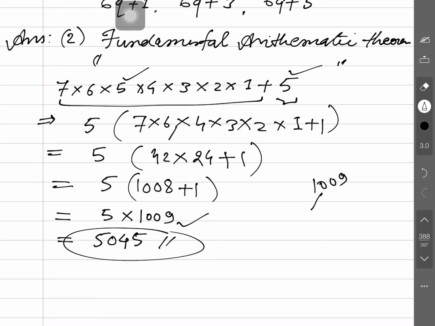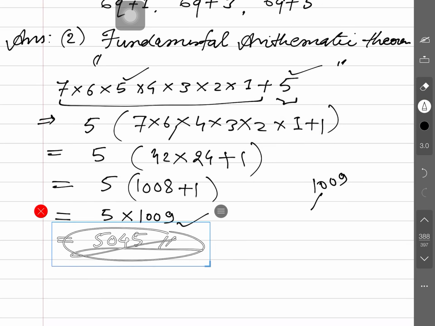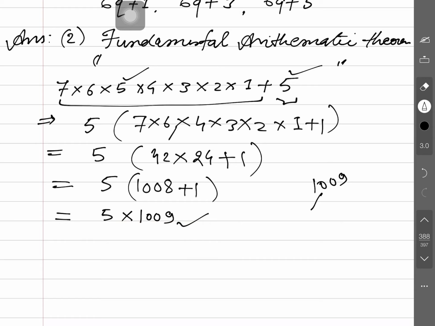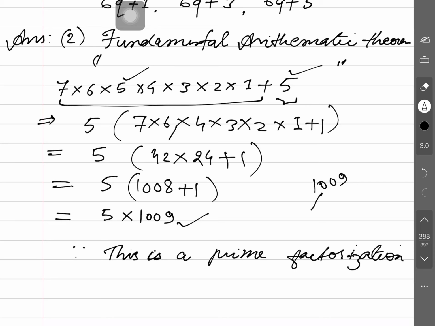1009. Can it be divisible by 3? No. Divisible by 11? No. No, it is a prime number. So, you may write down here this. Yes, you may write down here, since this is a prime factorization,